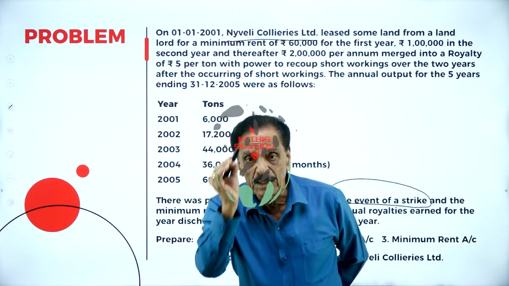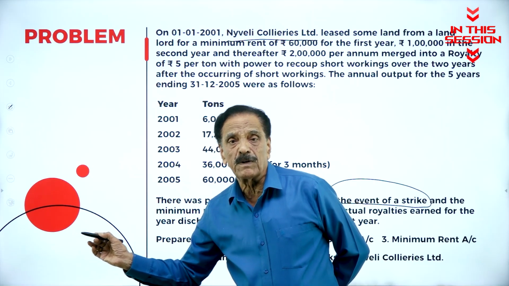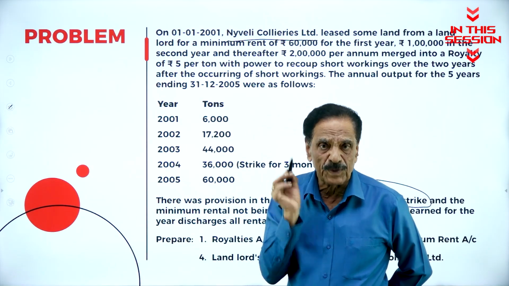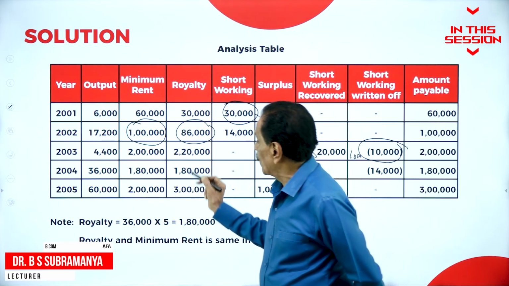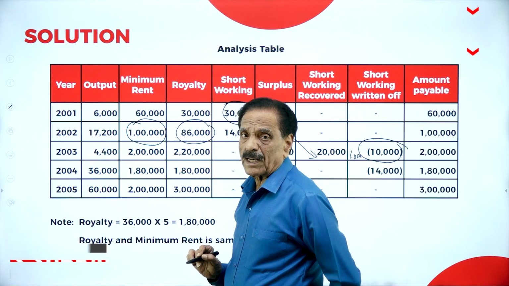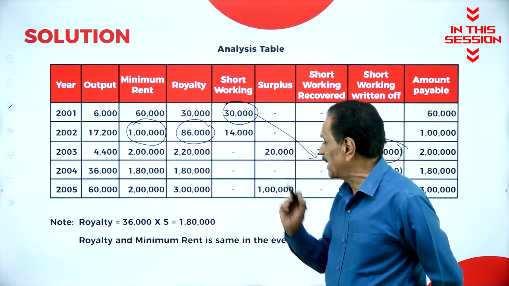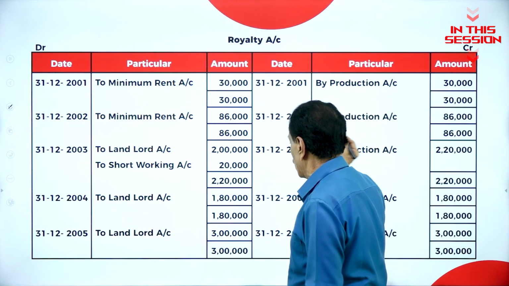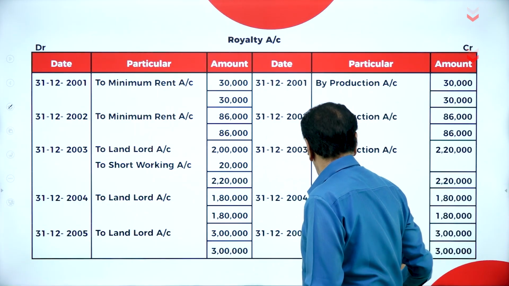Whatever the royalties earned, that is the minimum rent. So there is no question of minimum rent arising in the period of strike. Whatever the royalty earned, that itself is the minimum. How much royalties earned? 1,80,000. Your minimum rent is also 1,20,000. Here the question of shortage and excess does not arise at all.